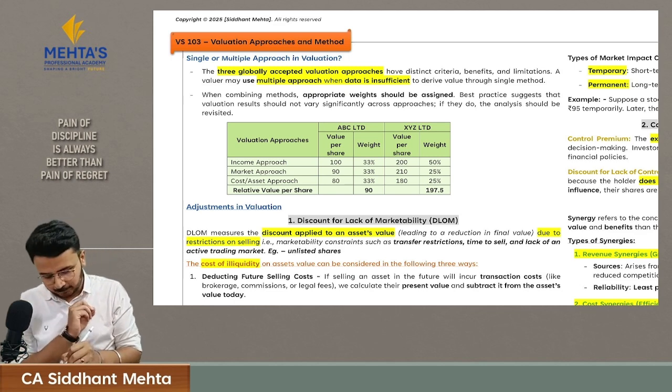Here they have calculated the worth of ABC Limited, that is value per share, through three different approaches. With the help of income approach, the value is 100. With the help of market approach, it is 90. And based upon cost or asset approach, it is 80.